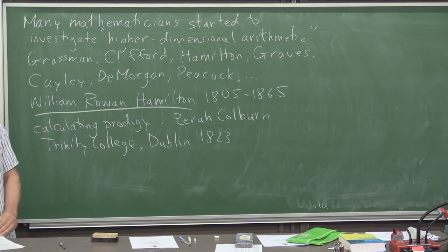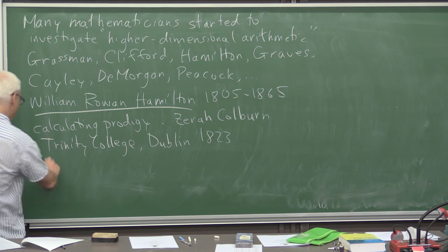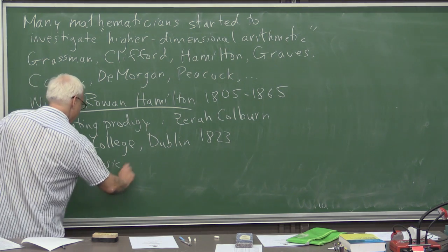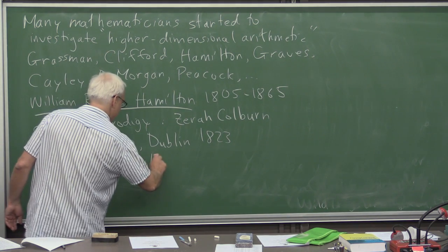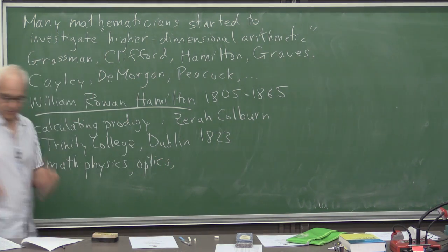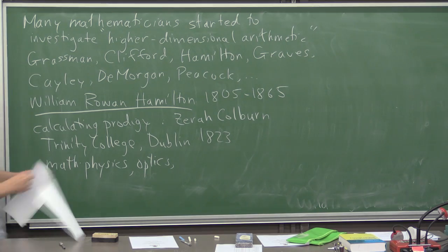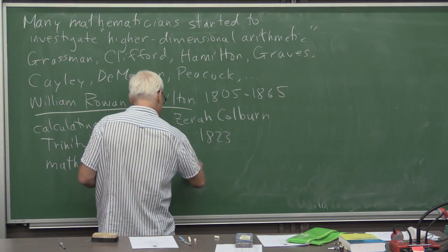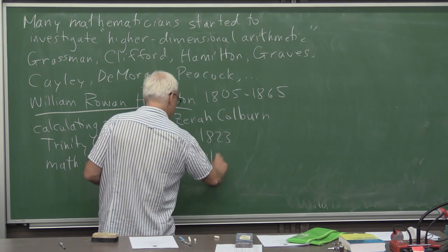He made important contributions in mathematical physics, in optics, in reformulating Newtonian Lagrangian dynamics, something called Hamiltonian dynamics.